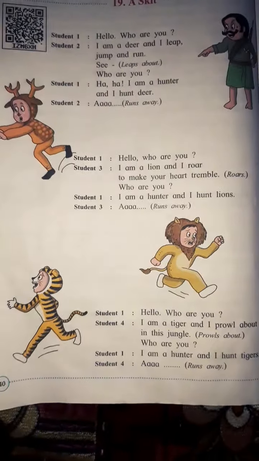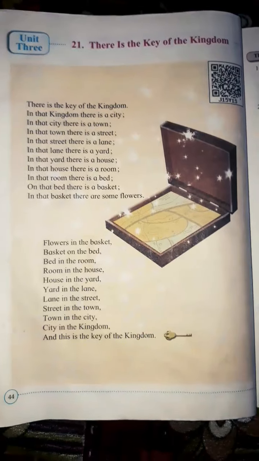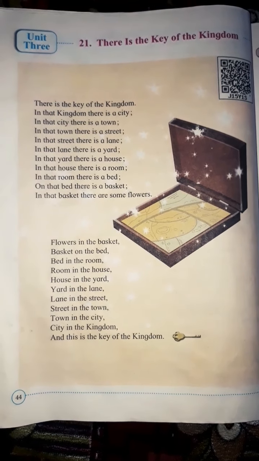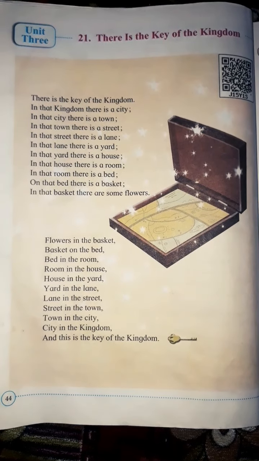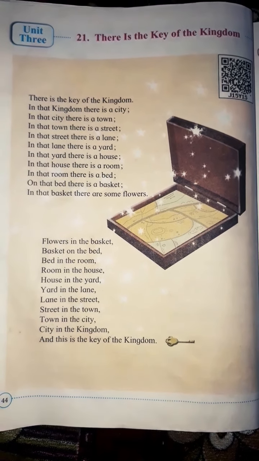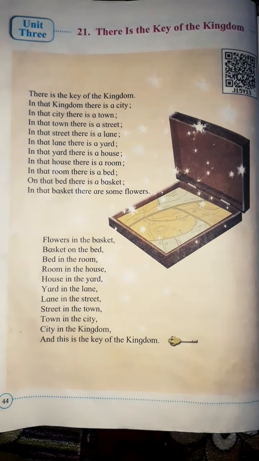Okay, so now we are going to start the very first poem of our unit 3.2.1. It is "The Key of the Kingdom", page number 44. So we are going to see this. In this poem we are going to study the kingdom.